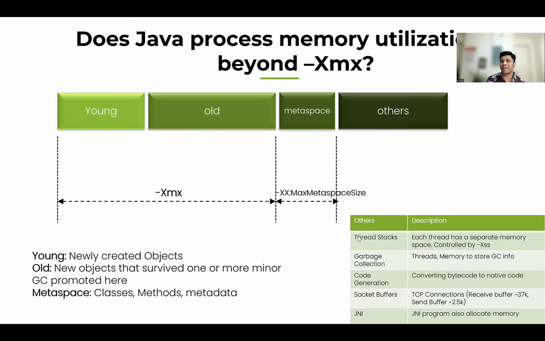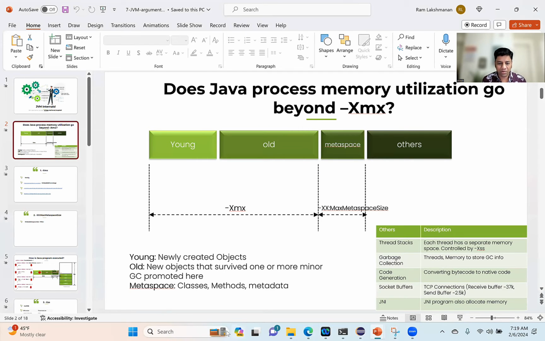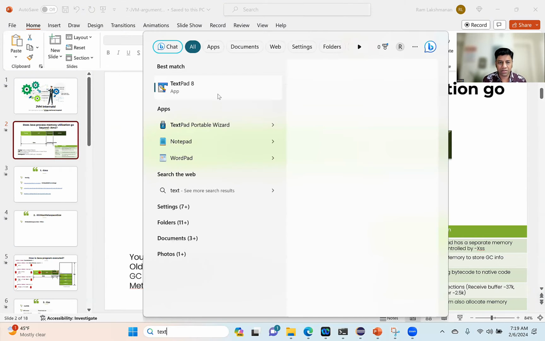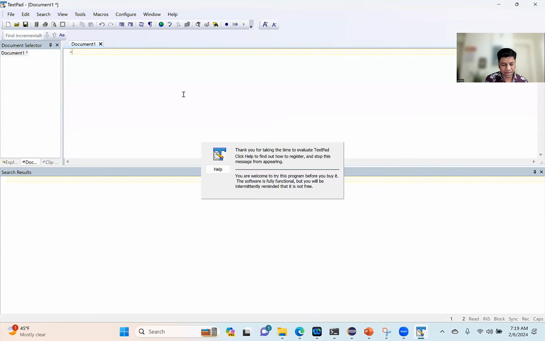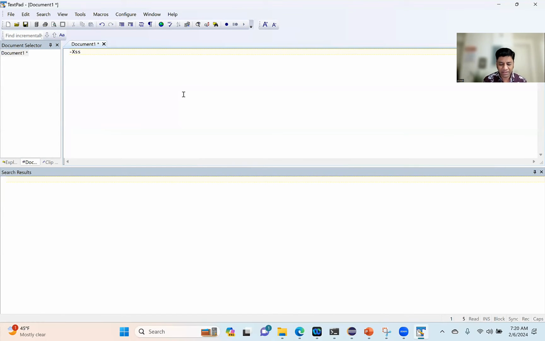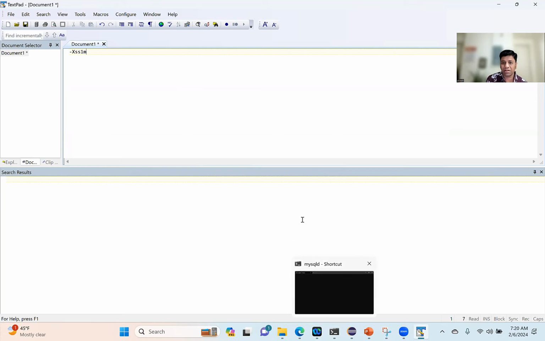Like say for thread stack, right? There is a JVM argument called Xss, right? This will define the thread stack size. I can define my thread stack size as 1 MB. That means each and every thread in my application is going to consume only 1 MB of space. If you don't say, it's going to default to the default values, which we're going to look at a little later. So similarly, for defining the connections and all, those are all kernel parameters. You need to tune them.